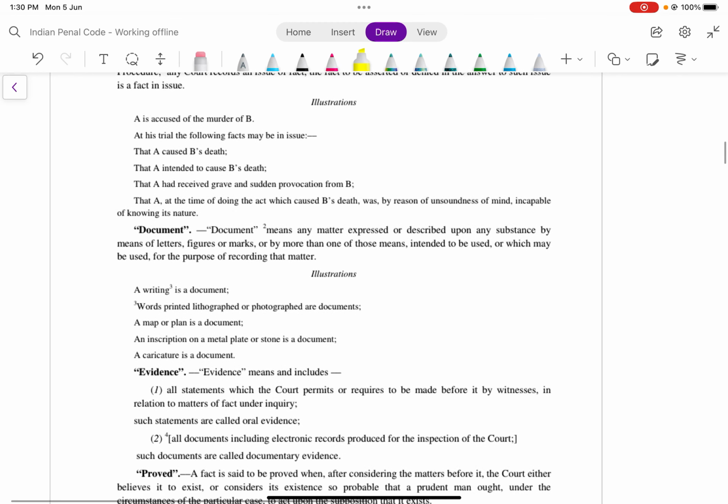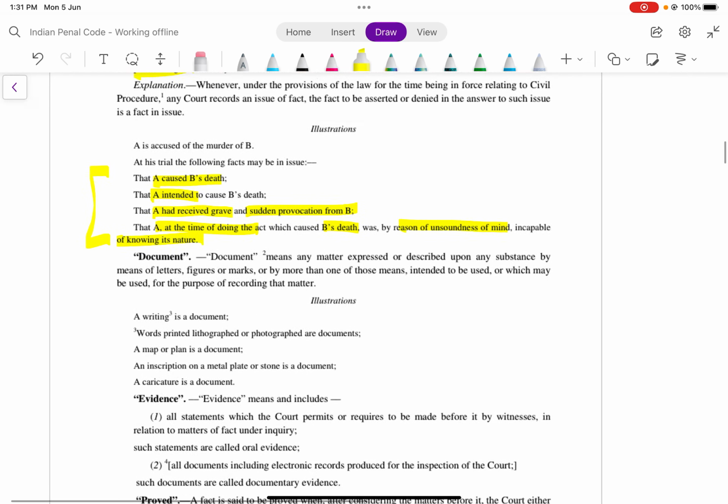A is accused of the murder of B. At A's trial, the facts in issue may be that A caused B's death, that A intended to cause B's death, that A had received grave and sudden provocation from B at the time of the act, or that B's death was caused by reason of unsoundness of mind. All these are facts in issue.